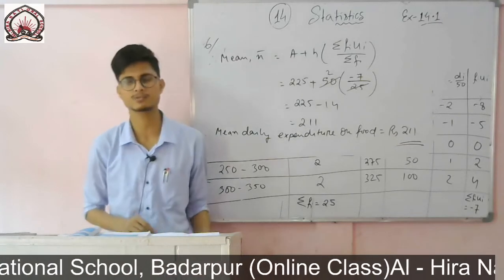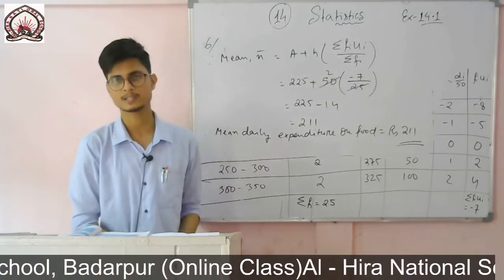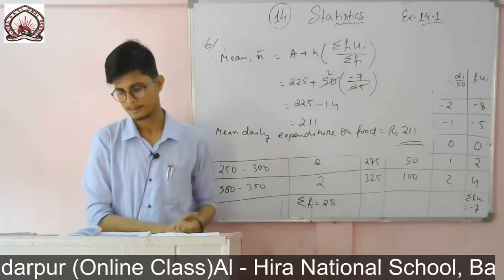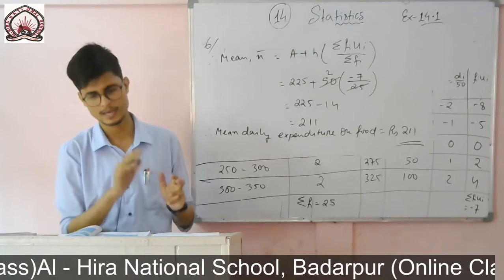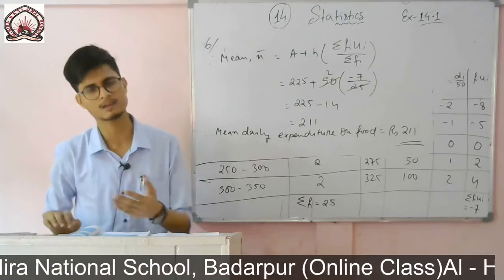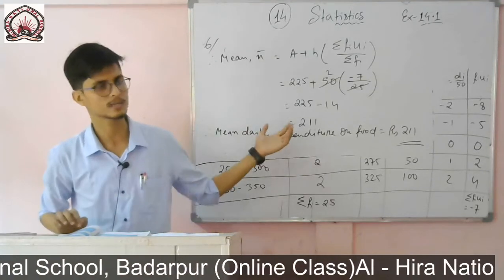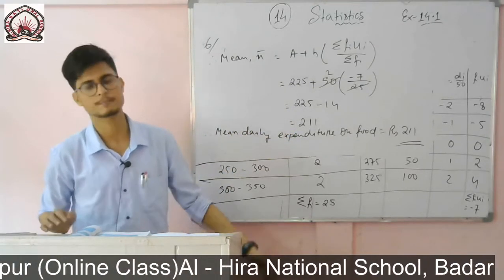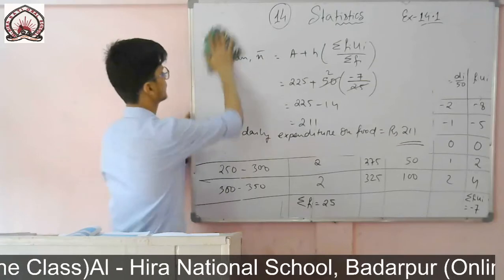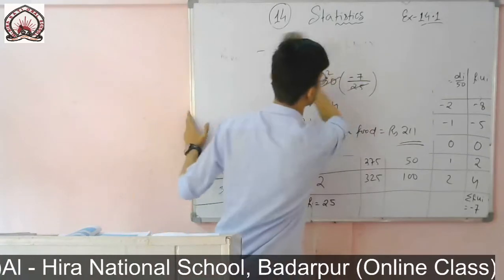So here I can use the direct method. That is Fixi. First of all, I will find the xi and then I will multiply. Or if anyone wants, then they can go for the assumed mean method or the step deviation method. The data is small, that's why I am using this one.